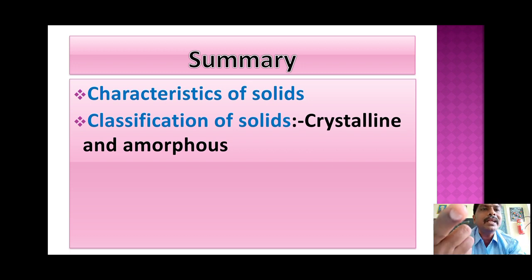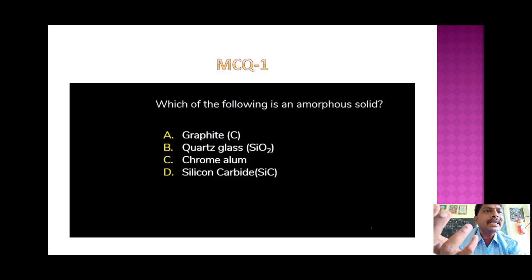Solids are classified into crystalline solids and amorphous solids. Again, I discussed the characteristics of solids: definite shape, definite volume, high density, rigidity. Next, fusion, diffusion, and rate of diffusion were discussed. Now I am giving two MCQs, so try to answer them.